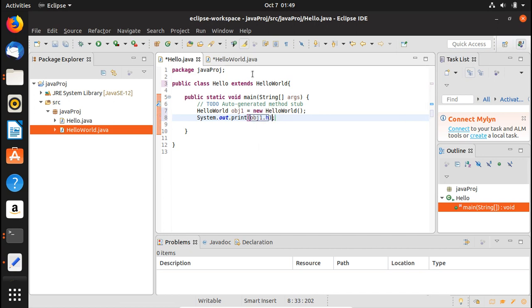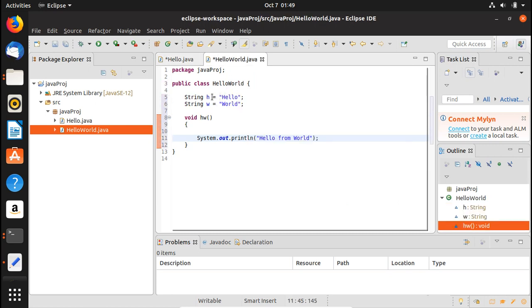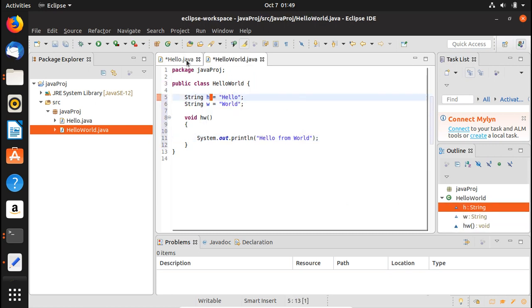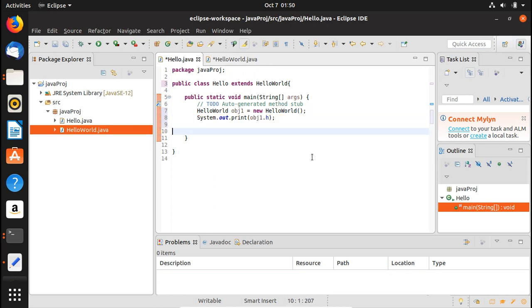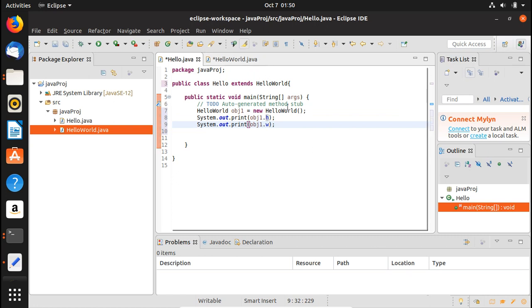So obj1.h means that the object is helping us access the variable inside the class which is being inherited. Next we simply copy this line, and instead of .h we now write .w, because w is a variable as well.